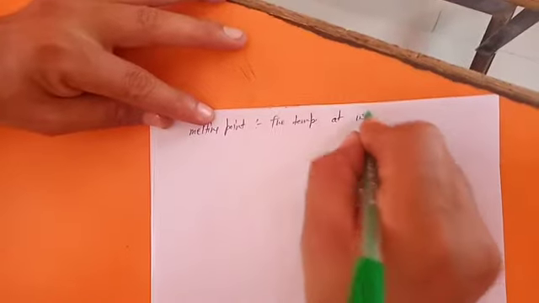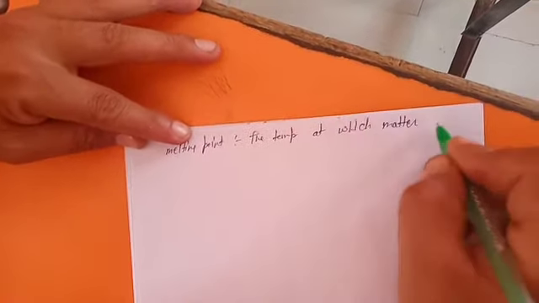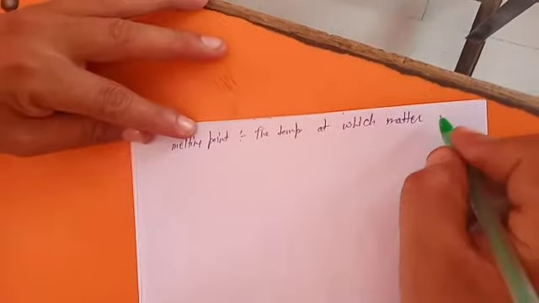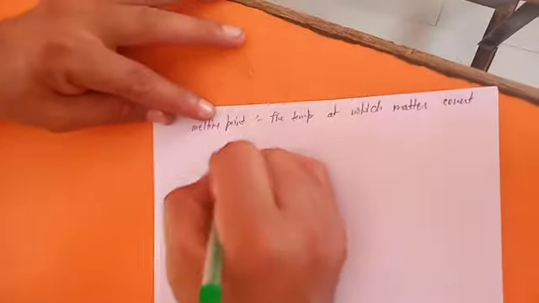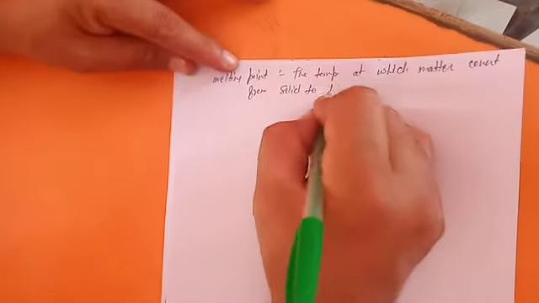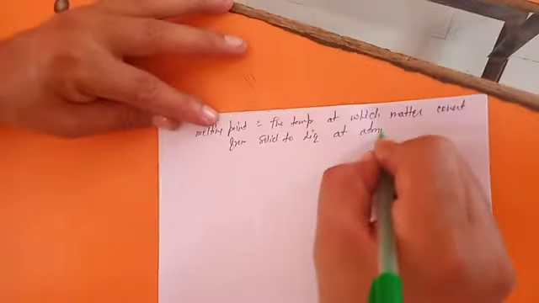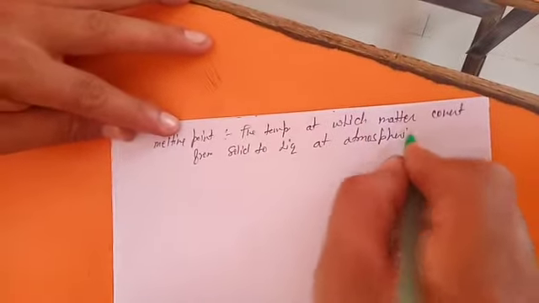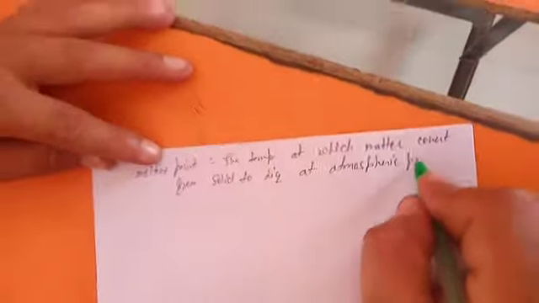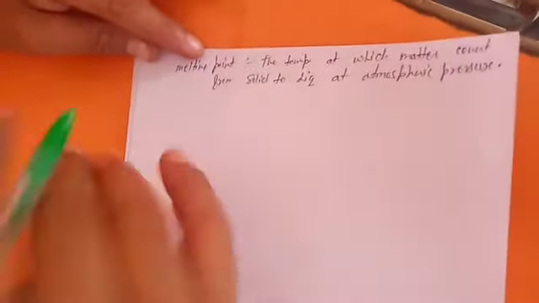The temperature at which any matter converts from solid to liquid at atmospheric pressure. Pressure should be a particular fixed value, and this time it is atmospheric pressure. So this is known as your melting point.